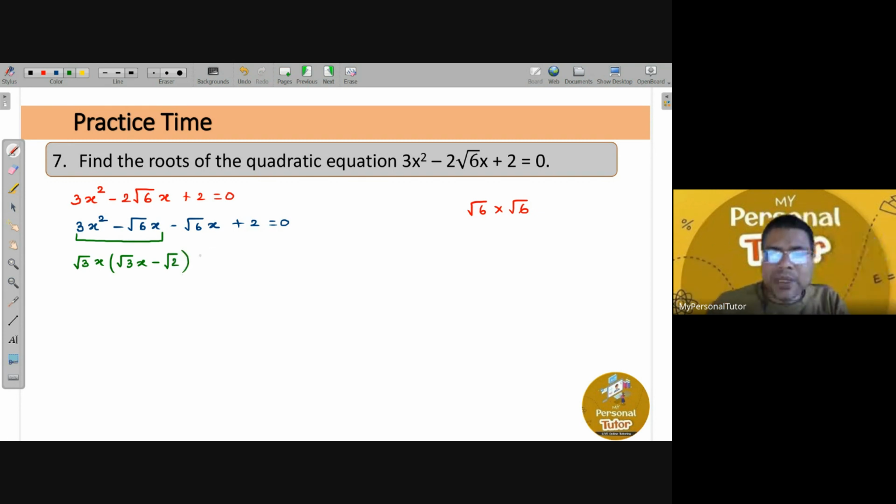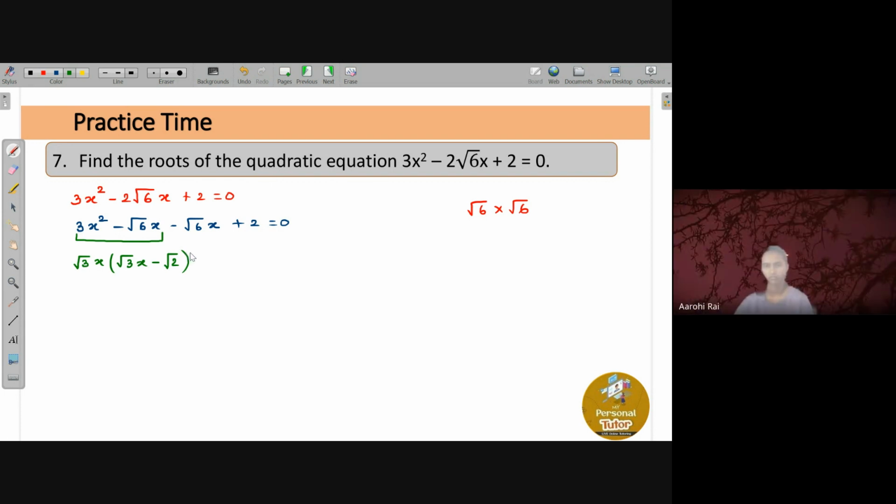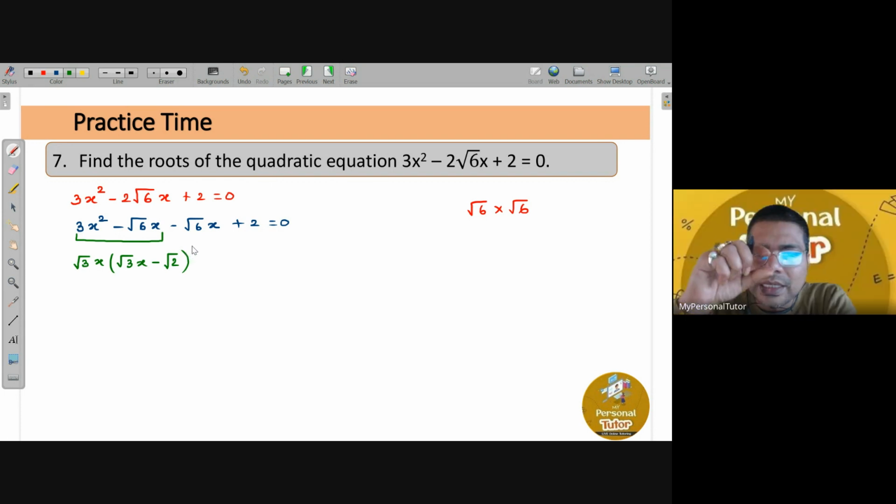Any confusion, Arohi? Please tell the truth, because later it is going to be complicated. Today is the first session, so it is little easier. So still, if you are finding it difficult, please tell clearly. Are you finding difficult in taking common here? No, sir. Can you say it again? No, what I'm telling here, from the first and second term, root 3x I have taken as common. Are you able to visualize that, or you're finding difficult in visualizing that?